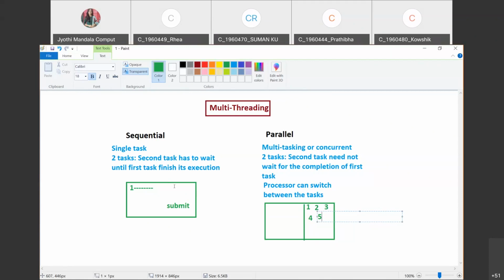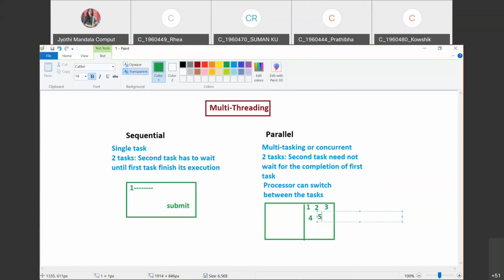Suppose here in sequential tasking or single tasking, what happens is until and unless you solve the first problem, you are not allowed to move to the second problem. But here, if you are feeling the first problem is difficult, you can directly select the second one and see the second question, and you are effectively utilizing your time to solve the problem. So here, the number of questions attempted by the user will be more when compared to the sequential. I understand this is a simple example which is considered as a real-time example, which shows what is the problem with the sequential and what is the advantage of parallel execution, which is called multitasking. I'm talking about multitasking. I hope you all are clear with this concept. Understood, all of you?